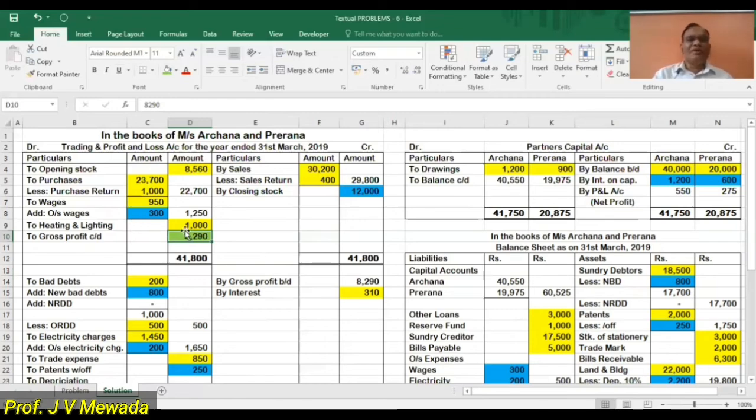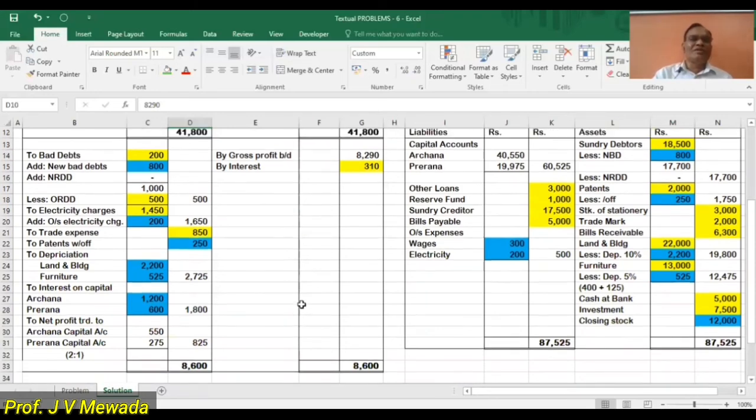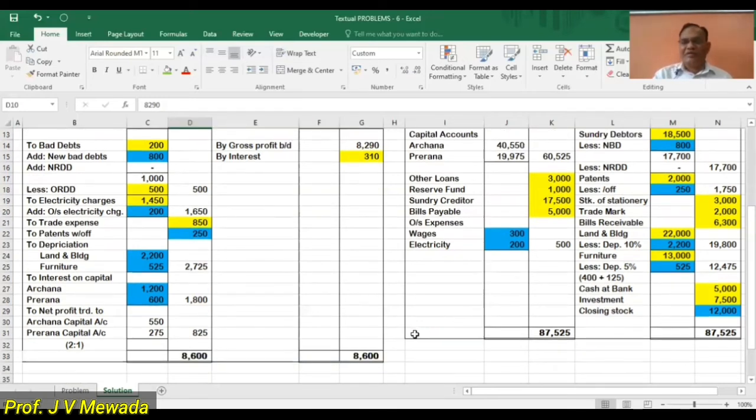Now that gross profit is brought down in the profit and loss account on the credit side. In the profit and loss account, again, whatever balances are there we are casting out: bad debts balance is 500, electricity charge is 1,650, depreciation total is 2,725, interest on capital total is 1,800, and the total of the debit side that we got is 7,775.